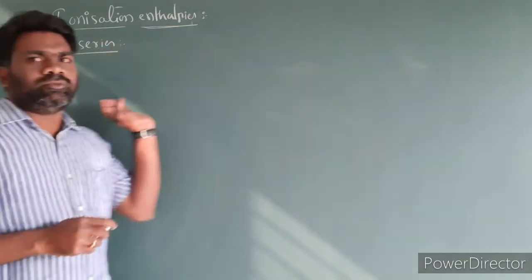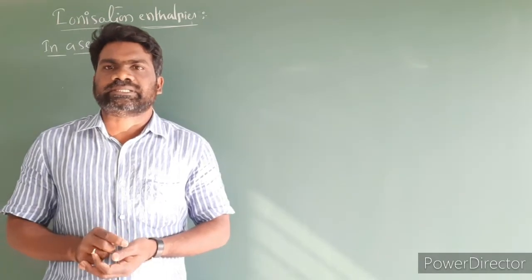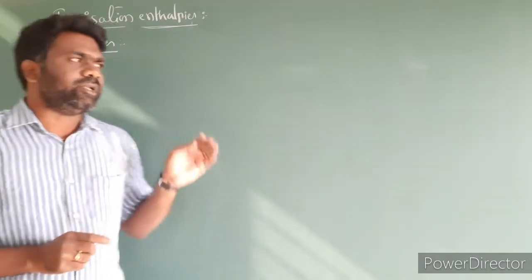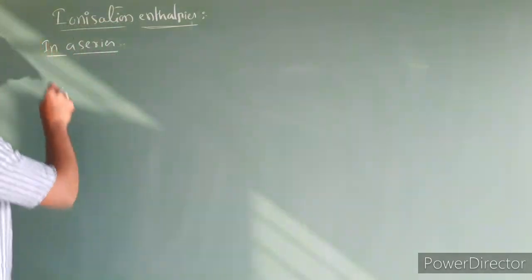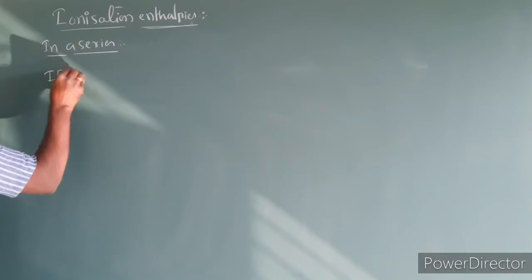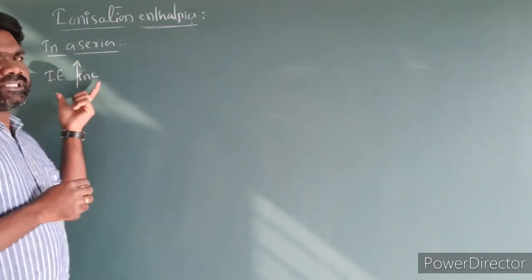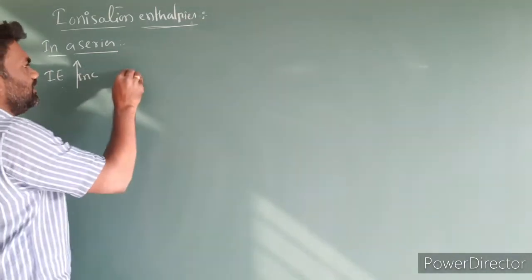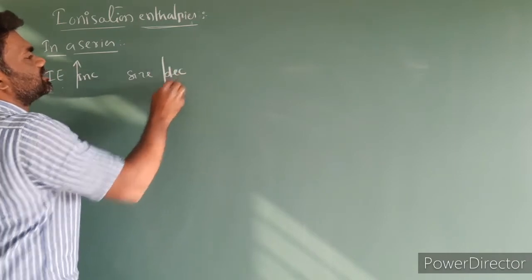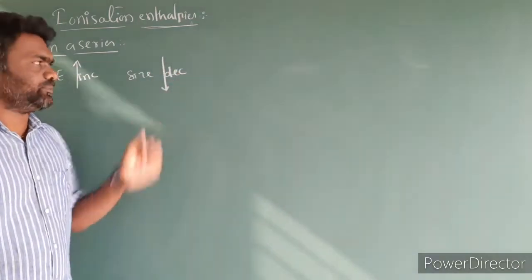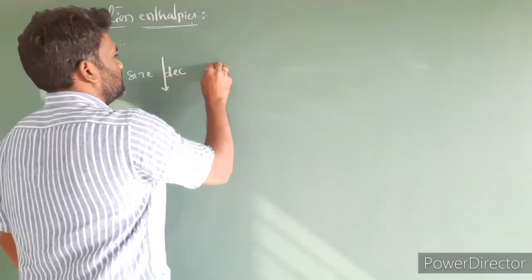In general, while moving from left to right in a given series, the ionization enthalpies increase. The increase in ionization enthalpies is because of size, which is nothing but radius, which is going to decrease. The size in general decreases because the nuclear charge is going to increase.